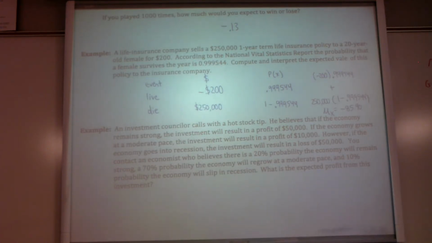What this means is this is what the insurance company is going to be making. The negative means it's what the person is paying to the insurance company. Since it's negative, it means it's what the insurance company is getting. So in the long run, they expect to get about $85.90 per person insured through them.